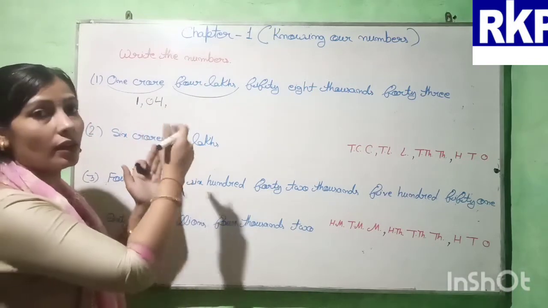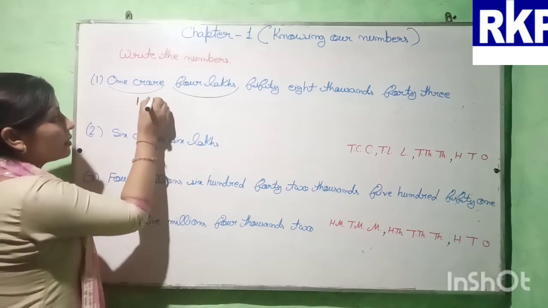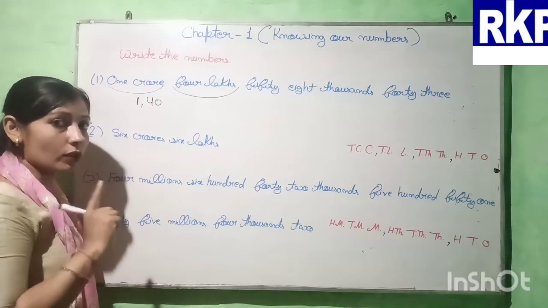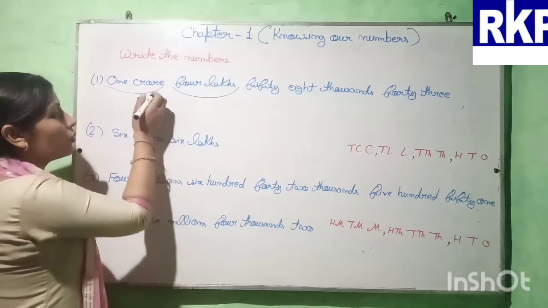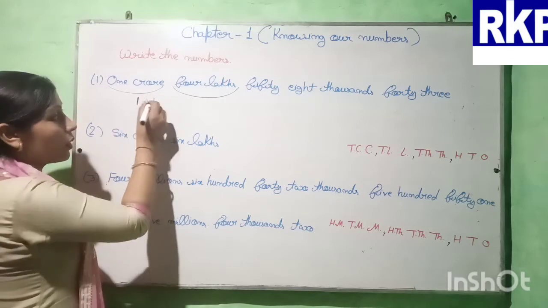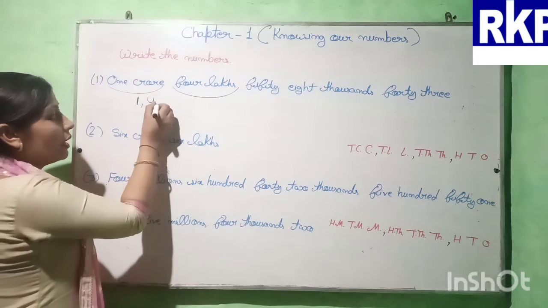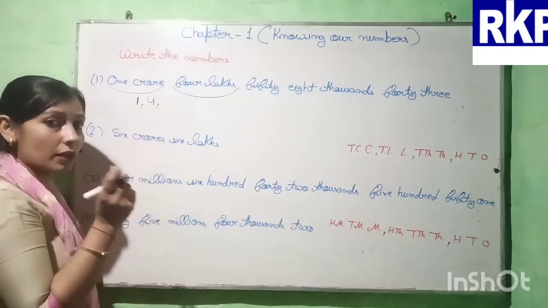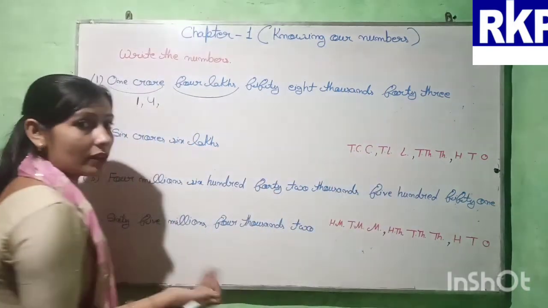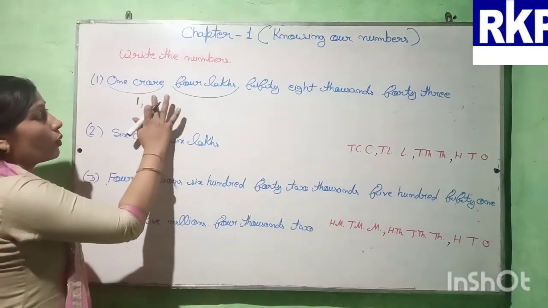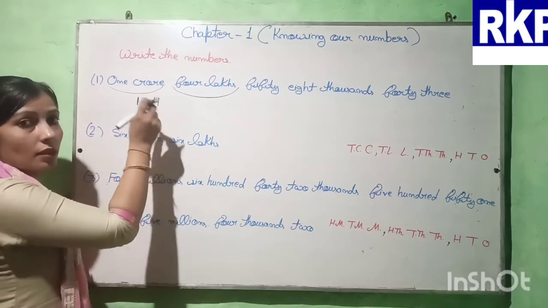If we write 40, it will be 40 lakhs, not only 4. But here we need to write only 4. And if you write only 4 and then a comma, it will be wrong because here you can see we are having 2 digits. So we need to write 2 digits in this period.